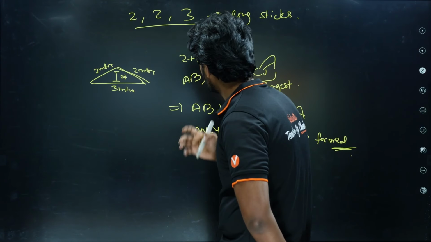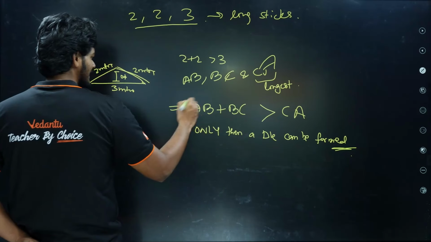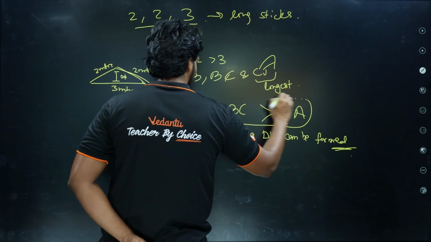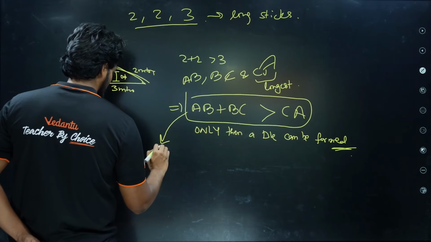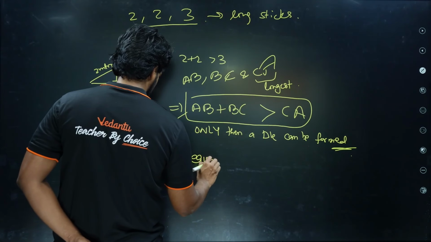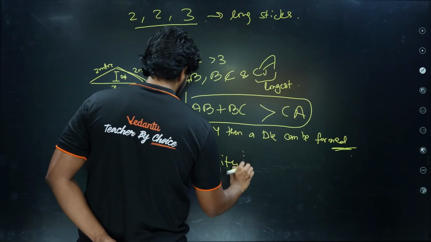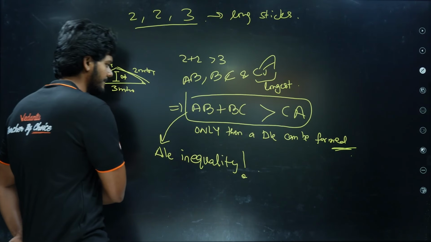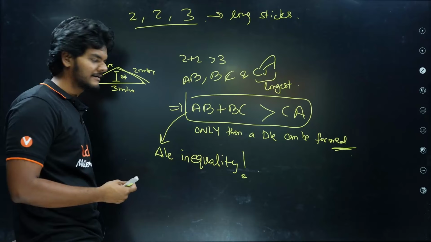Right? So this inequality is called the triangle inequality.